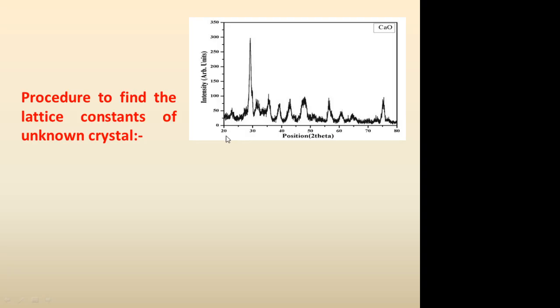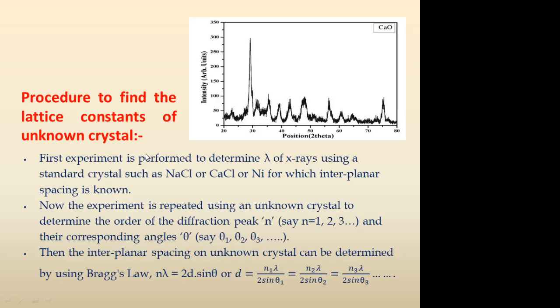So usually the angle set will be from a lowest angle to a maximum of 90 degrees. Within that, we can get all possible reflections here. So now the procedure to find the lattice constants of an unknown crystal. If you are given a crystal and you are supposed to find out what is the crystal structure of that particular material, we have to follow the following steps.